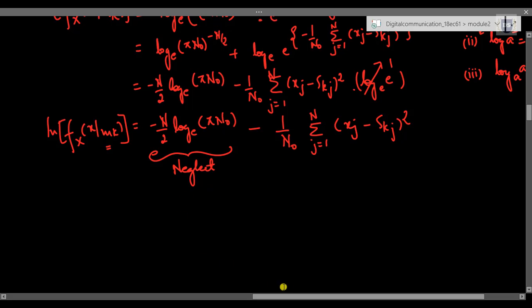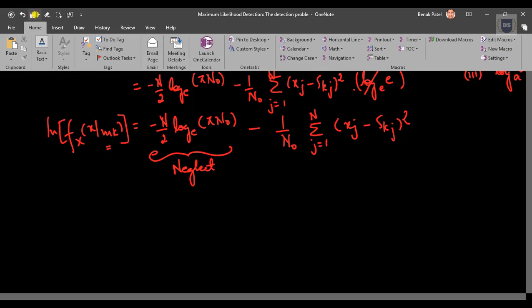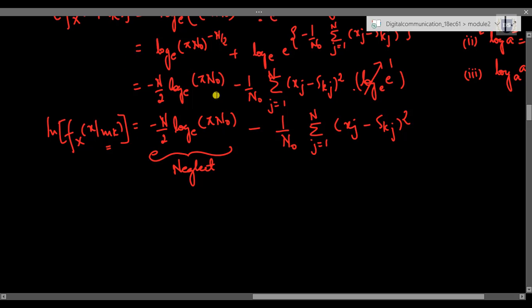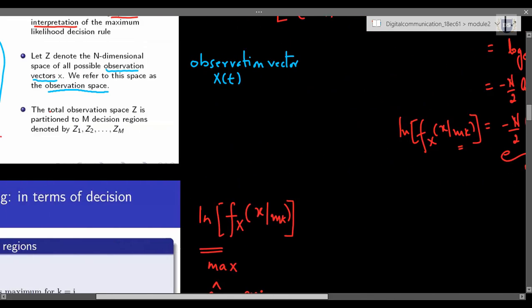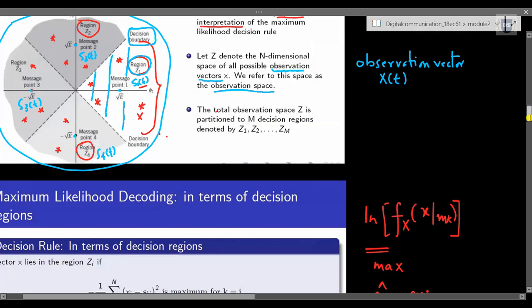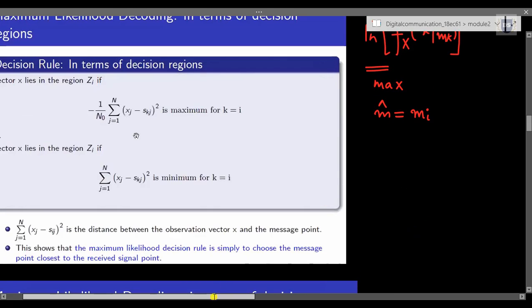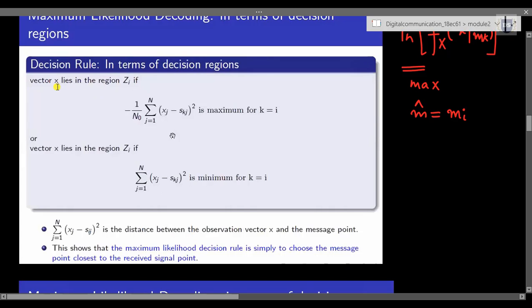So here, because of this, we'll retain only the second term for our decision rule. So our decision rule changes to: vector x lies in the region zi if minus 1 by n naught summation j starting from 1 to n of xj minus skj square is maximum for k equal to i.